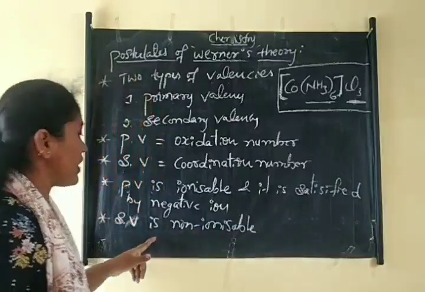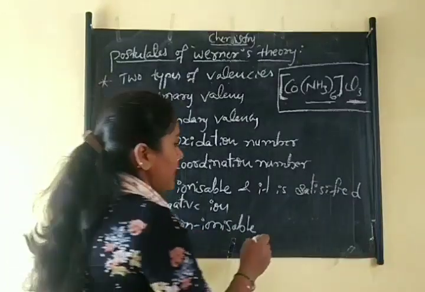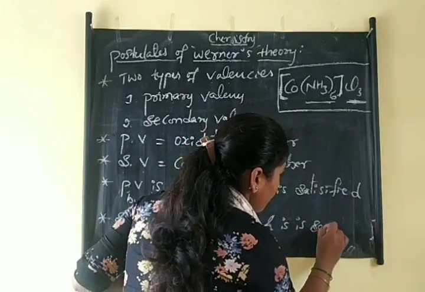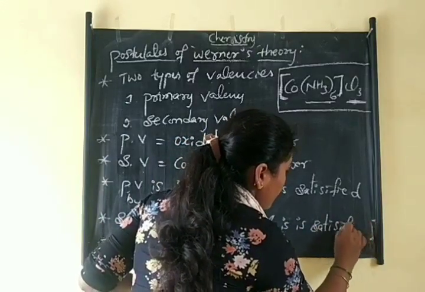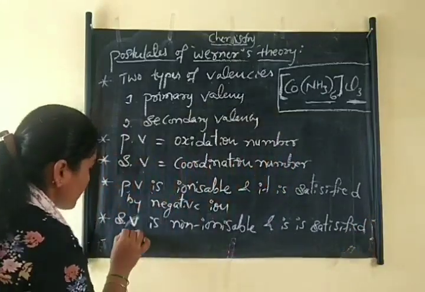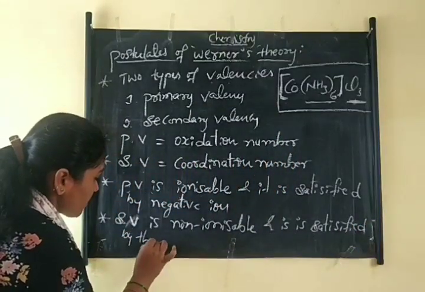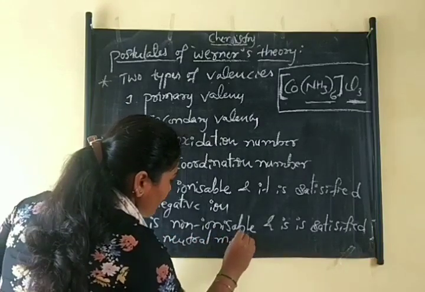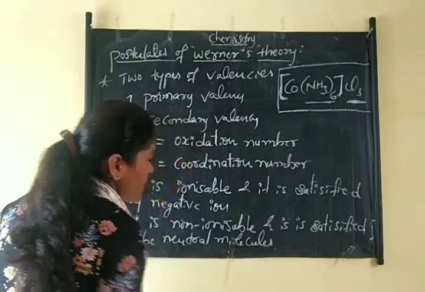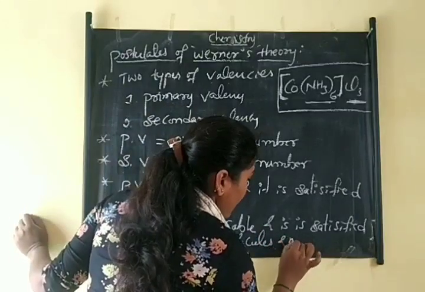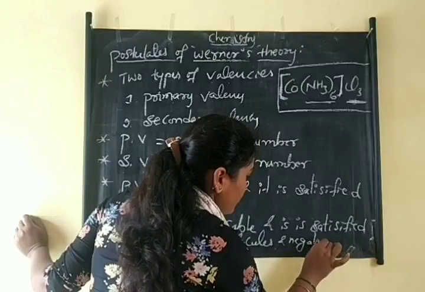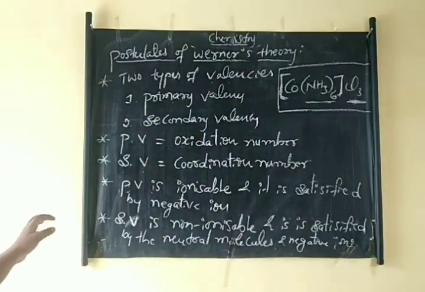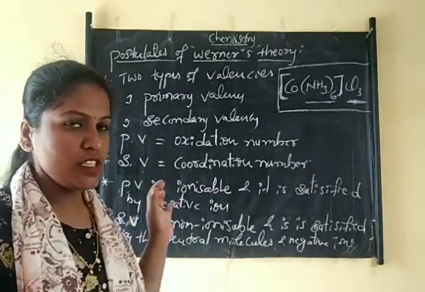These secondary valencies are non-ionizable and are satisfied by neutral molecules and sometimes negative ions. So these are some postulates of Werner's theory.